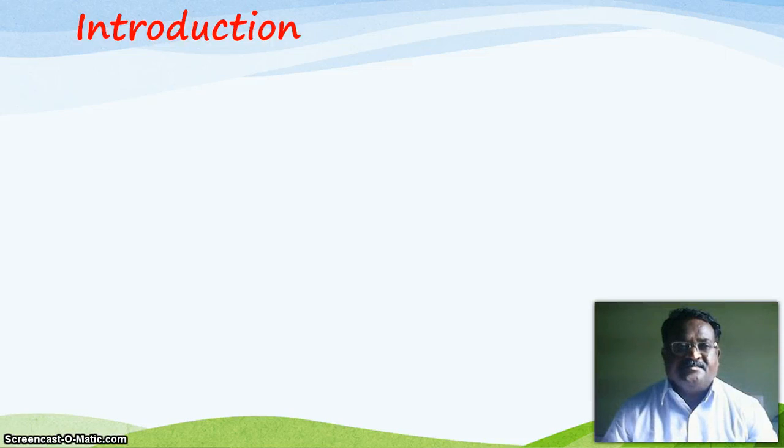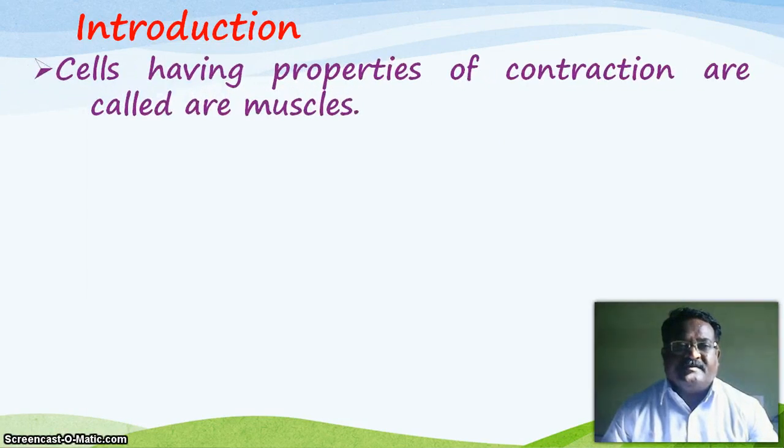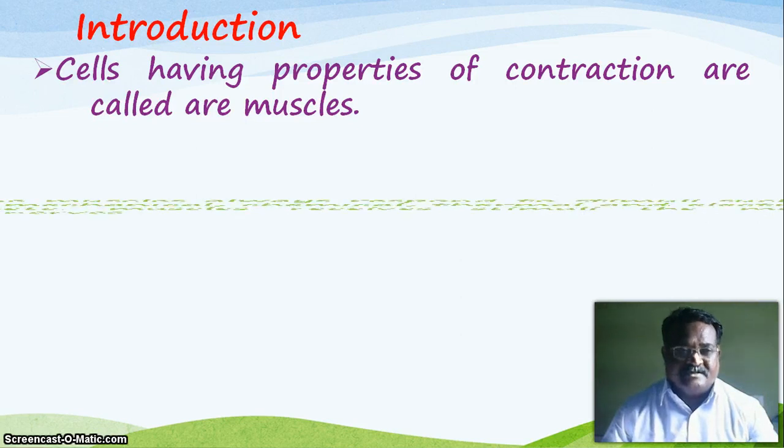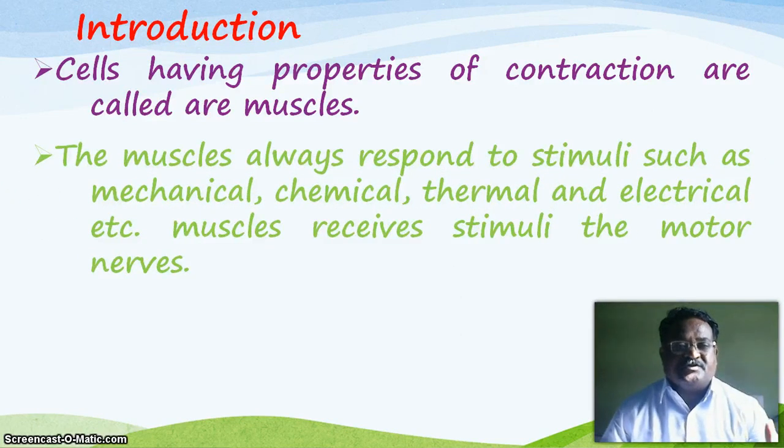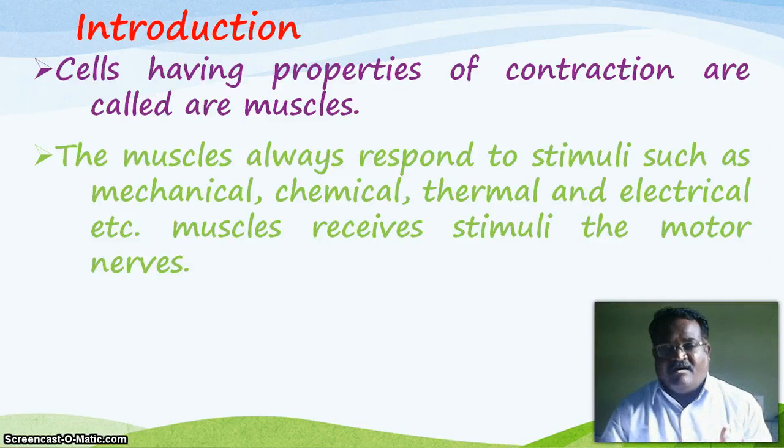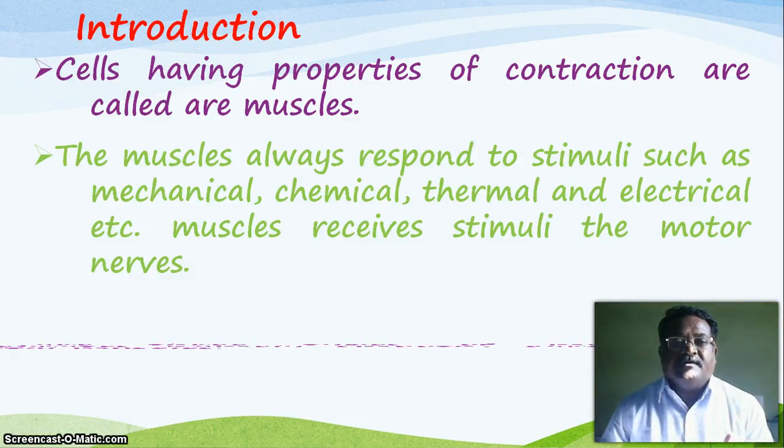Muscle physiology is nothing but the physiology present in the muscles. We know very well that muscle is nothing but the property of contraction and relaxation. A cell having the properties of contraction and relaxation is also called a muscle. The muscles always respond to stimuli such as mechanical, chemical, thermal, and electrical shocks, and the muscles receive the stimuli from the motor nerves.